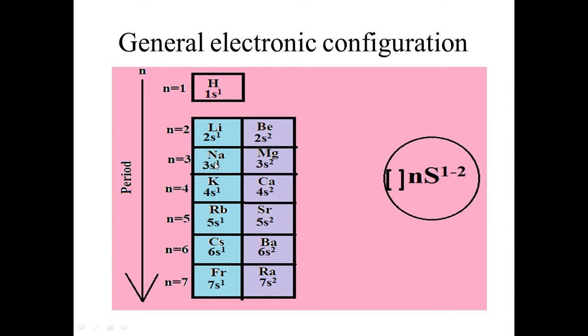Yes, for the sodium, we have to write neon. Neon is a noble gas which just comes before the sodium. So you have to write neon 10, 3s1, because it belongs to period number three. So the correct configuration of sodium is neon 10, 3s1. You can see here.